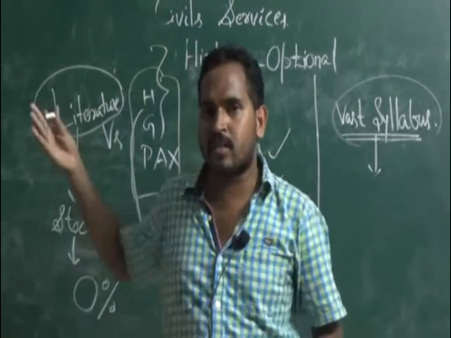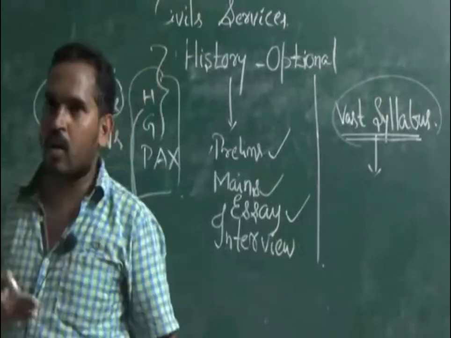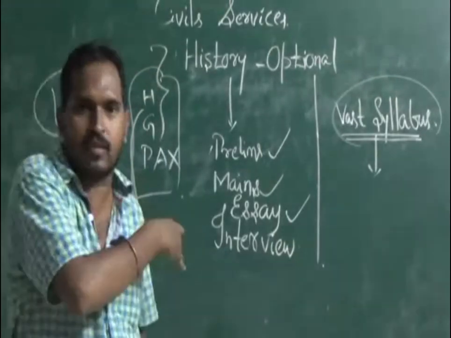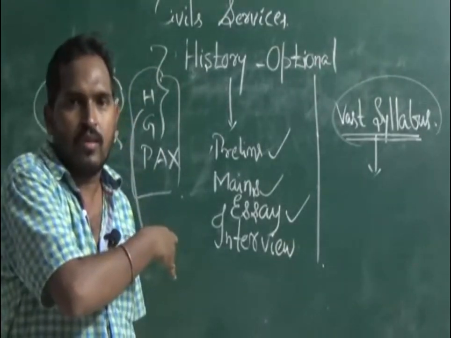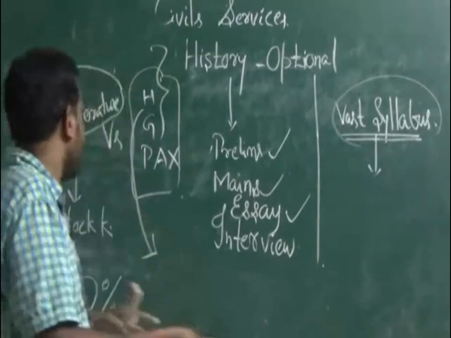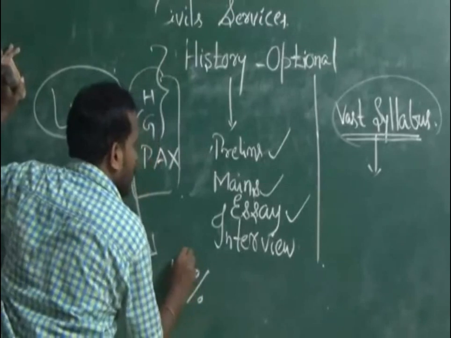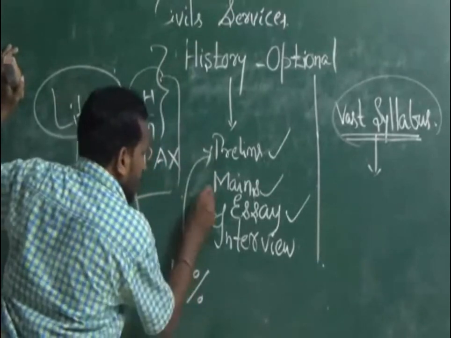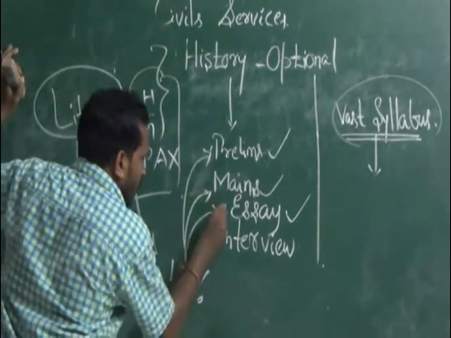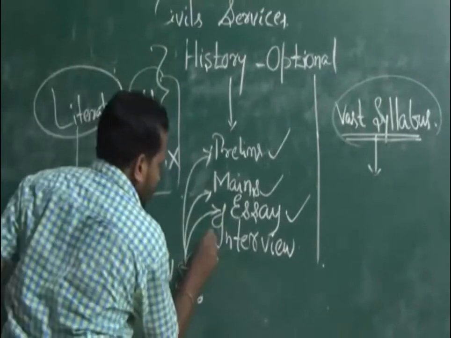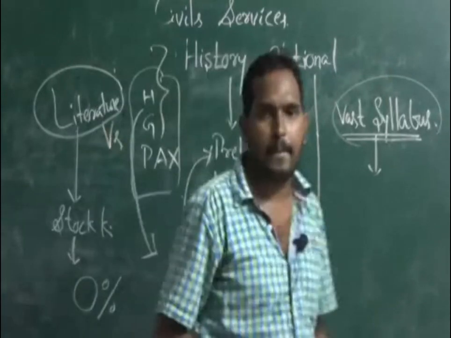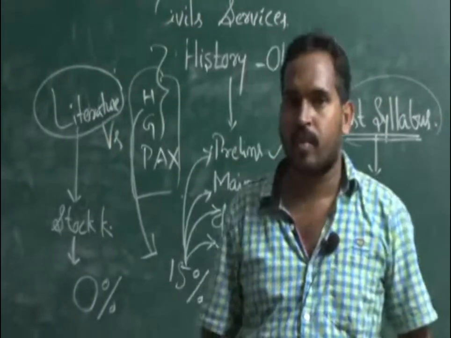Whereas history and geography and the other options, their weightage will be up to 15%. 15% in the prelims, 15% in the mains, 15% in the essays, and 15% in the interview.